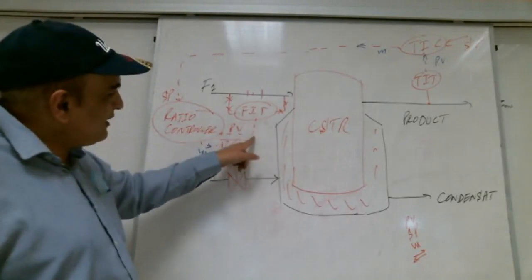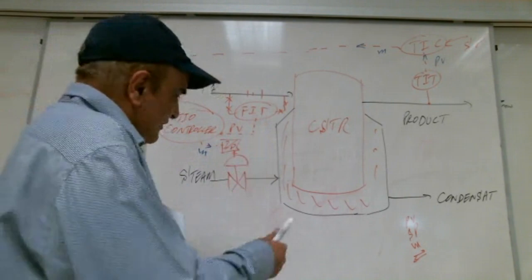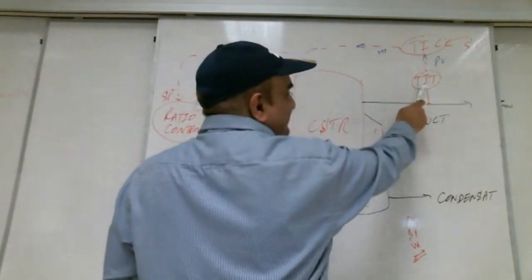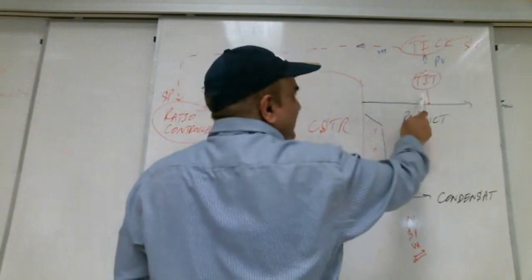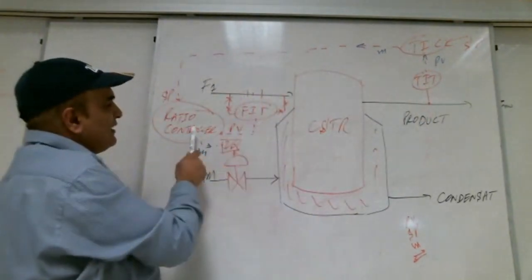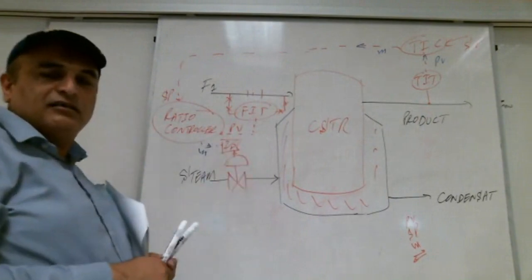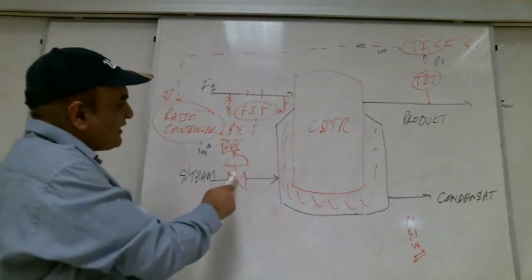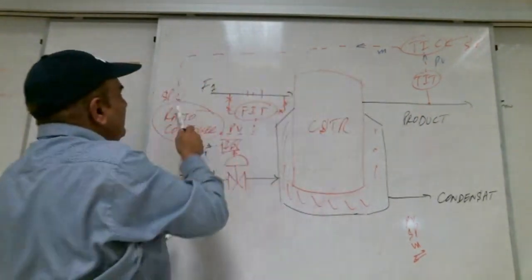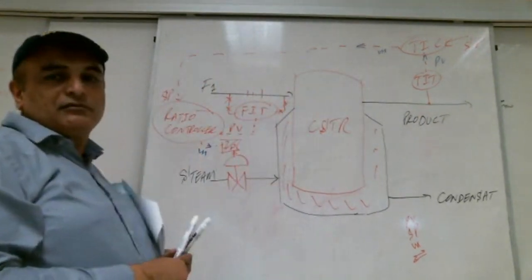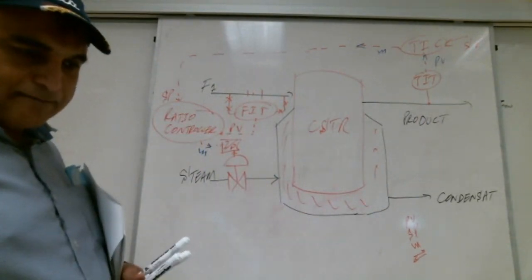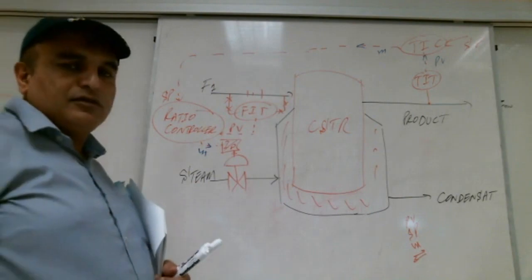Right? Measurement means feedback. See, the feedback is there. This is the feedback. This is the feedback. So we are putting that sensor there, sensing the value and giving it to the controller. Same sensor here, sensing the value and giving it to the controller. This is feedback. Output of the controller goes to the valve. Here, output of this controller comes as set point to this controller. You got my point? Yes, I get it now. Okay, I understand.